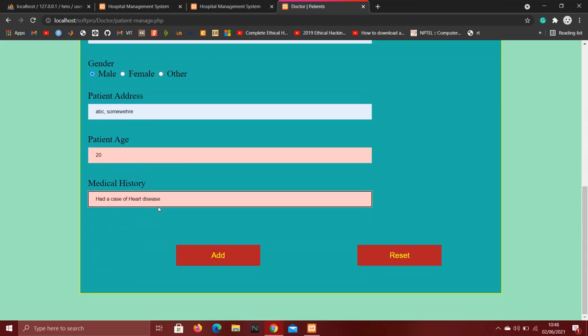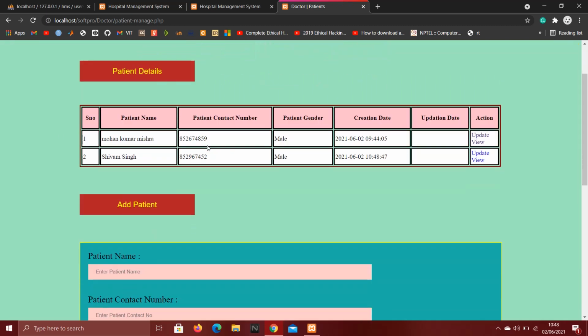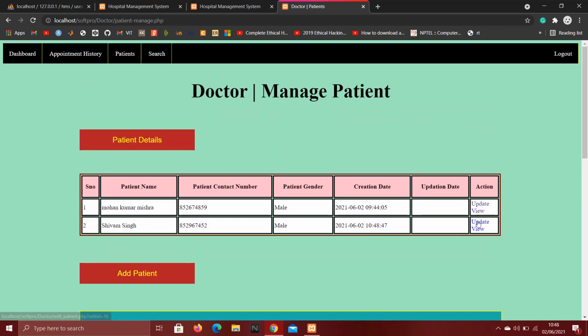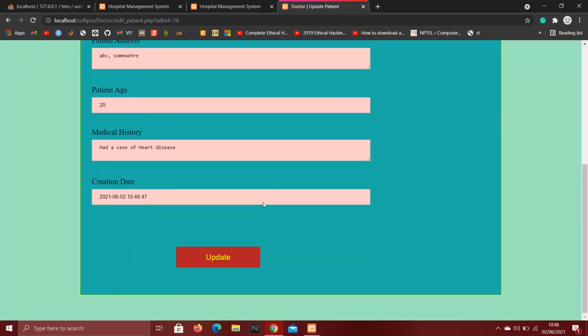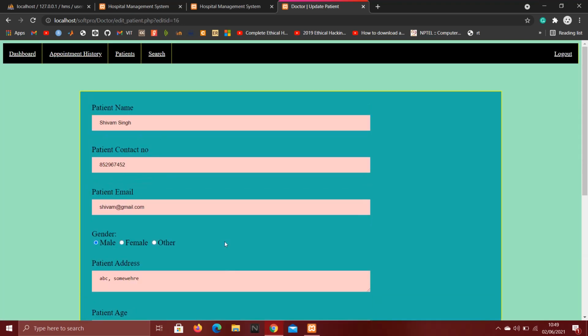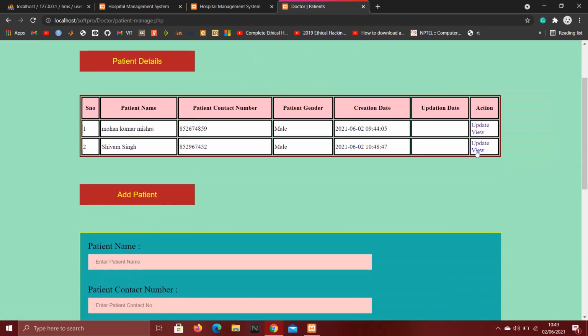Now let's add this patient. Now we can see in the patient detail a new patient is added. Previously it was not there. Now from here, if the doctor wants to update his profile, he can update it. But let's go again to the patient page, and let's give him a prescription as a doctor.